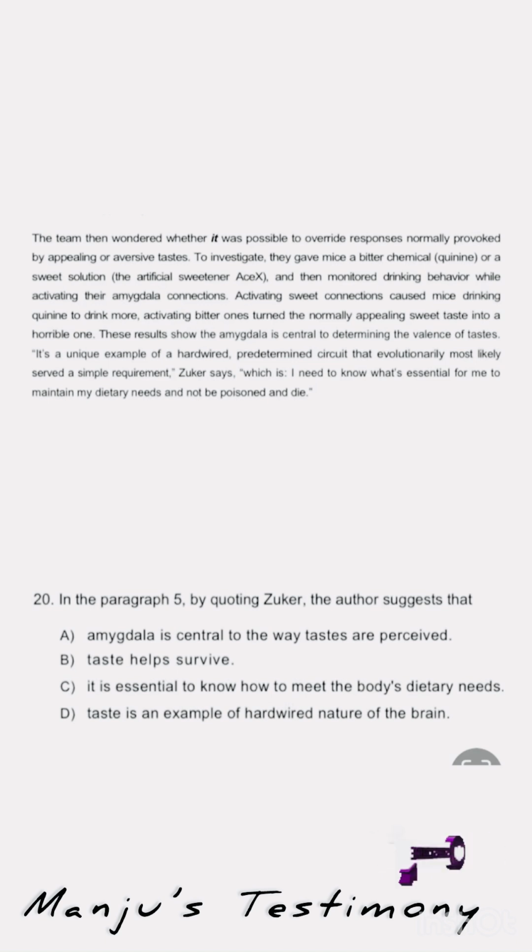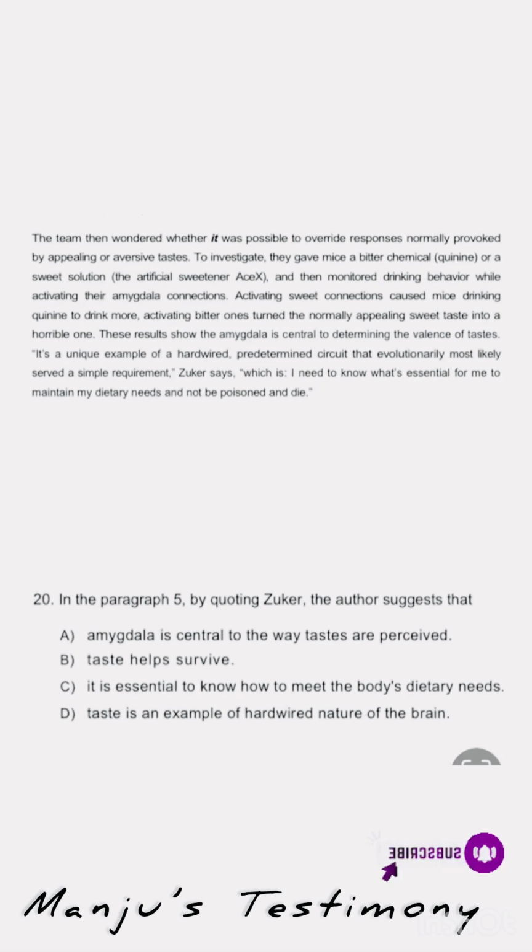If you have an ambiguity like that, just go through the options. We could easily eliminate the other three options and then fix B as the right answer. So if you have difficulty finding the meaning, just try to eliminate the wrong options to reach the right answer. Okay, guys, let's move on to the 21st question.